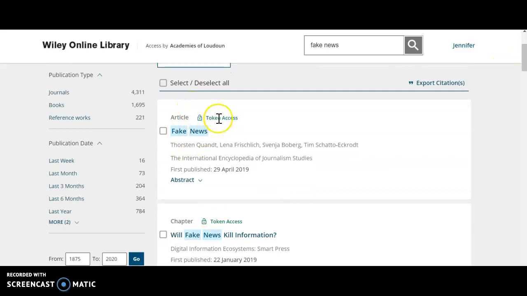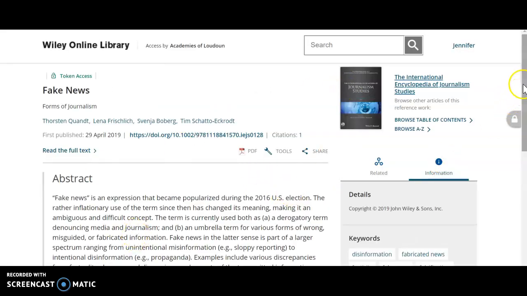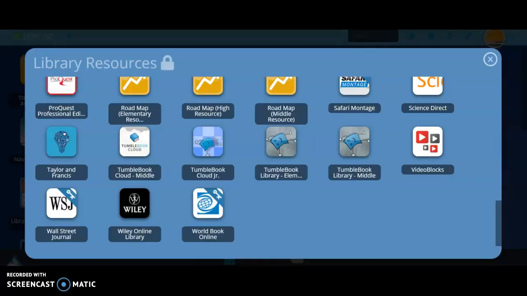So if I wanted to read this article, I would have to use token access. So what's nice is I do have the ability to read the abstract, find out more information about it, but then if I were to go to click on this PDF, it's going to prompt me to use a token. And that is when you would contact me or one of your teachers and they would gain access to that article for you. So those are your additional databases in LCPS Go.